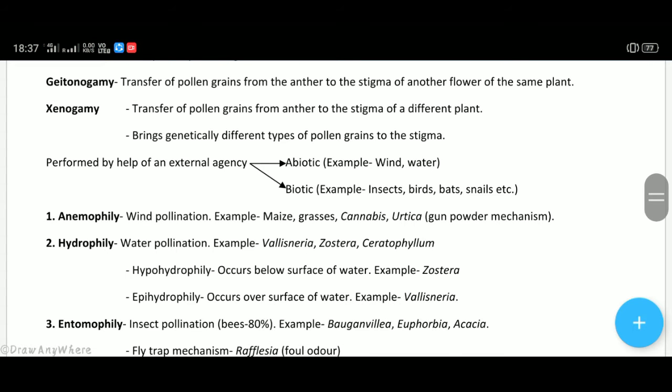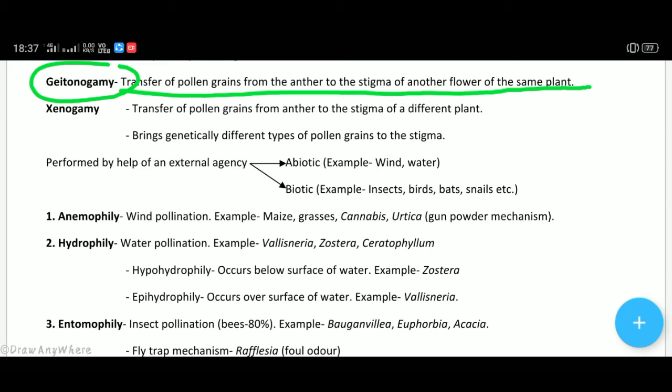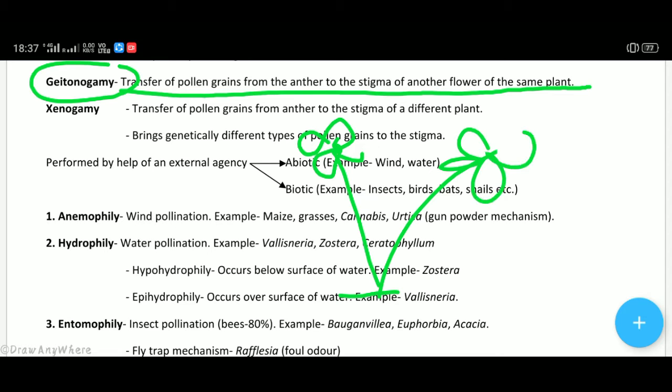Now, the next type of pollination is geitonogamy. Geitonogamy means transfer of pollen grains from the anther to the stigma of another flower of the same plant. Means if this is a plant which has two branches, in one branch there is a flower and the other branch has another flower. Now pollen grains of this flower reach the stigma of that flower. Means pollen grains of a flower of the same plant pollinating the stigma of a flower of the same plant but of a different branch. It is known as geitonogamy.